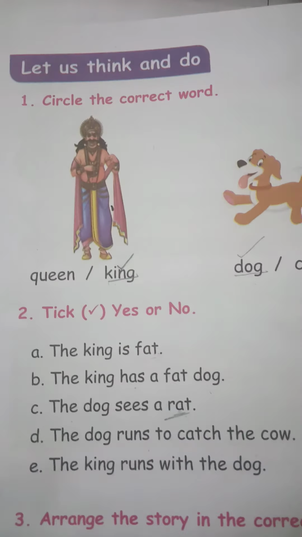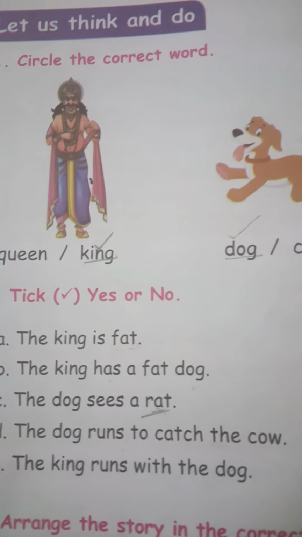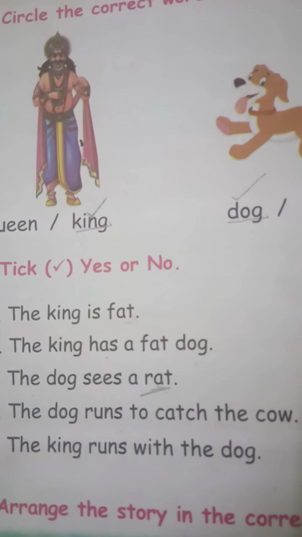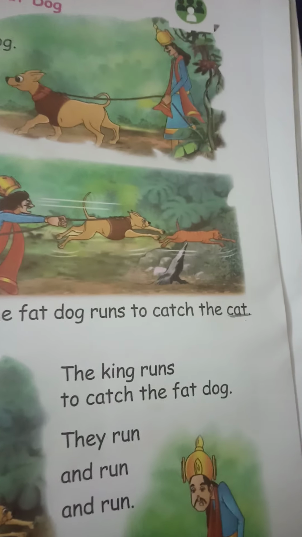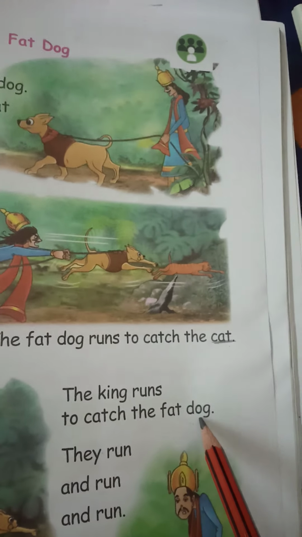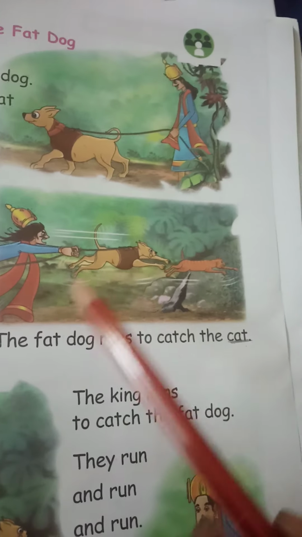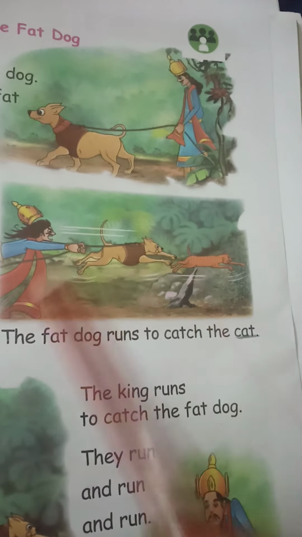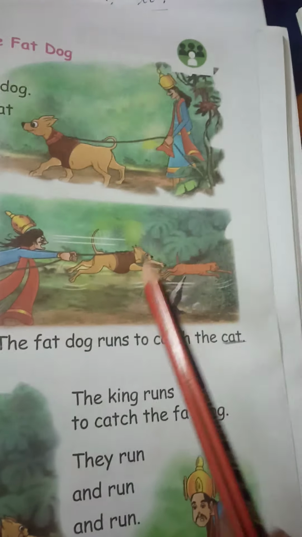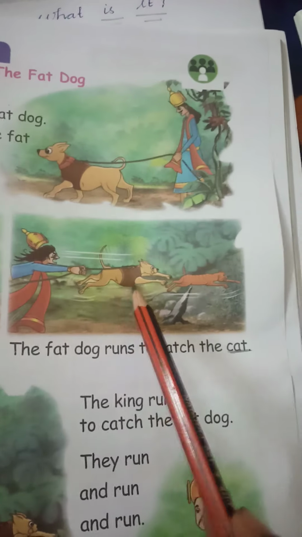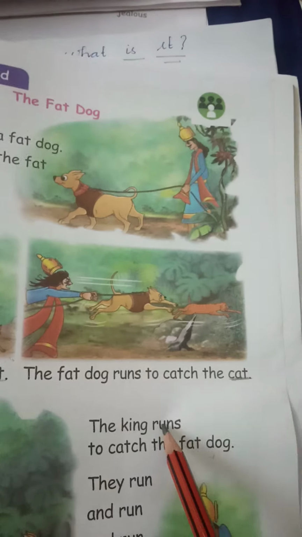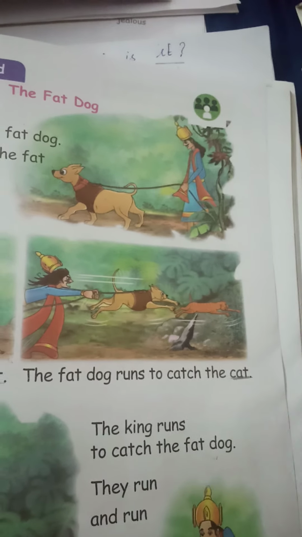Okay. What is the last statement? The king runs with the dog. Is it a correct statement? The king runs to catch the fat dog. So it is a wrong statement because the king doesn't run with the dog. The king ran after the dog. First the dog ran to catch the cat. After that the king ran to catch the dog.